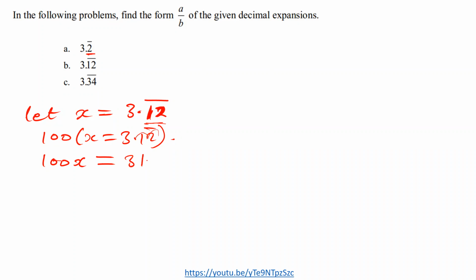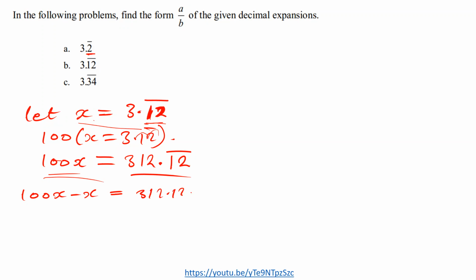So I have 312.12 bar. This 1, 2 bar is repeating, so even after multiplying, it will still remain. After doing this, now we subtract this expression from that expression. So we say 100x minus x is equal to 312.12 bar minus 3.12 bar. So 100x minus x, we're getting 99x being equal to,